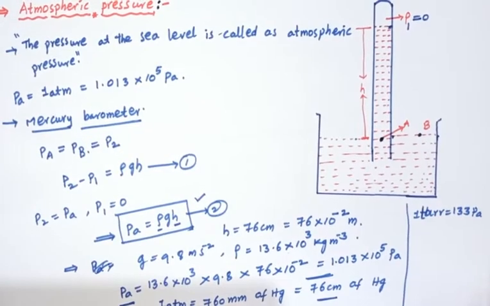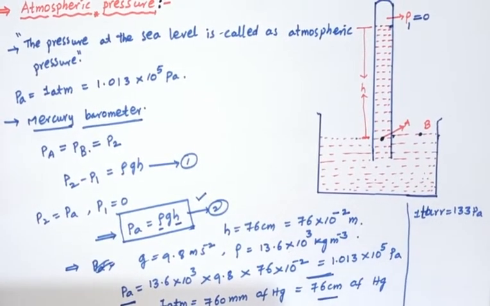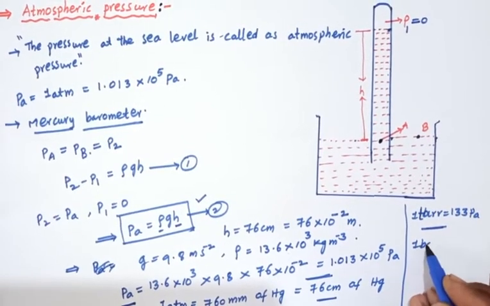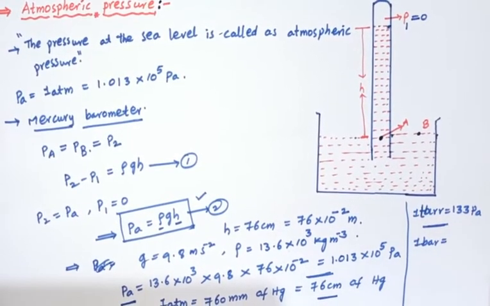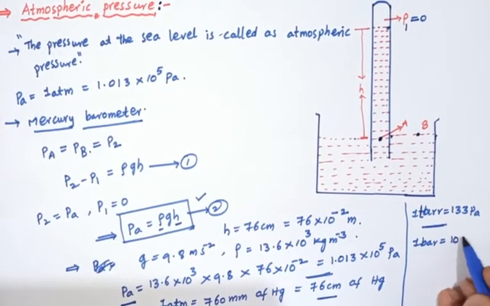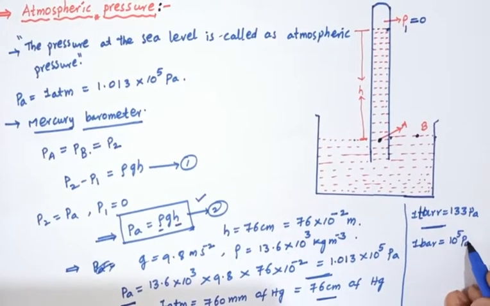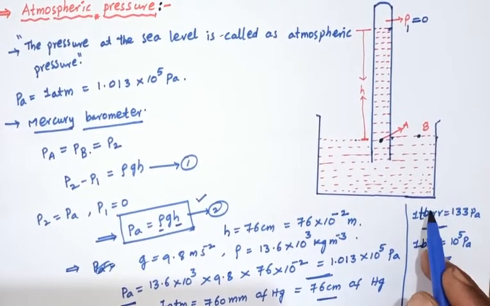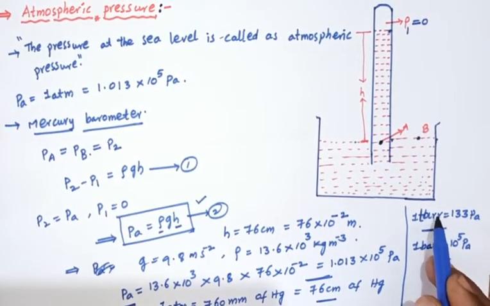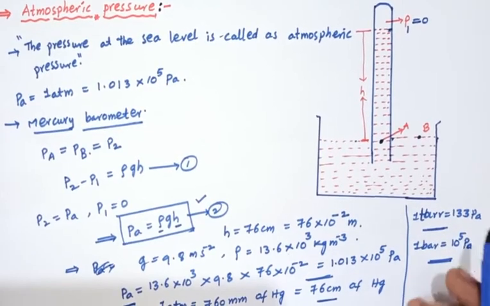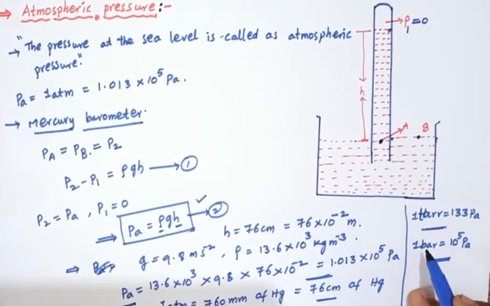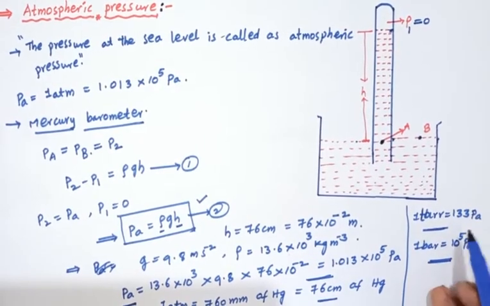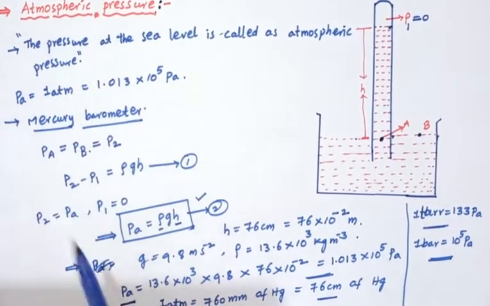133 pascals. 1 torr equals 133 pascals. And again, 1 bar equals 10 power 5 pascals. These are the values. 1 torr is nothing but 1 millimeter of Hg, that is, 1 torr equals 1 millimeter of Hg, or 1 torr equals 133 pascals. So this is atmospheric pressure.